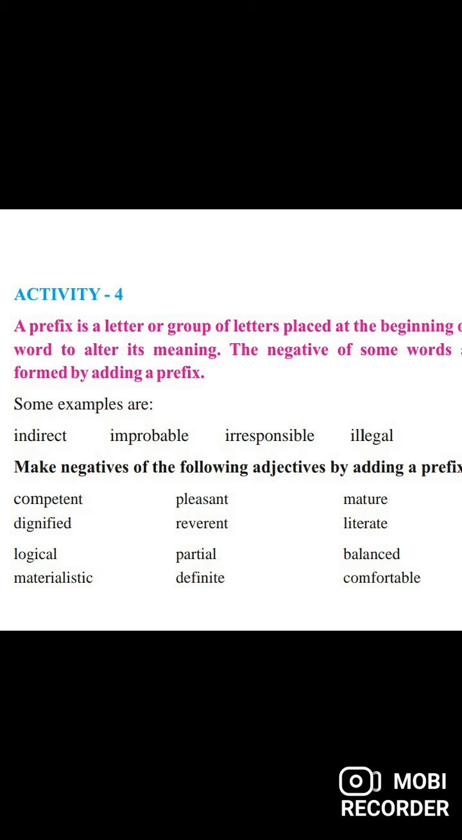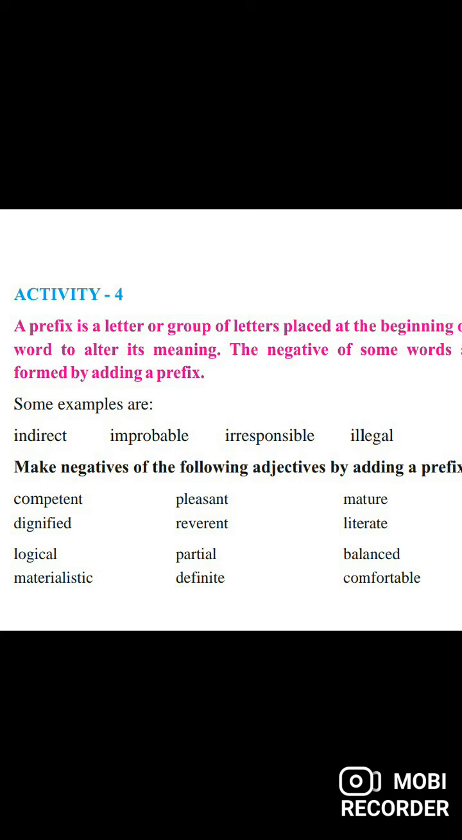Again I'll repeat: competent, incompetent. So im, il, un, ir, il, they are all added in the beginning, and these adjectives became negative adjectives. So this is called prefix. I'll give you the exercises. I'll post the exercises in the group.